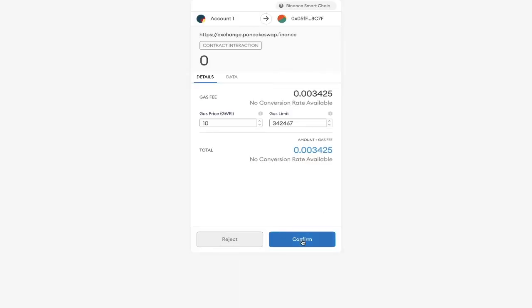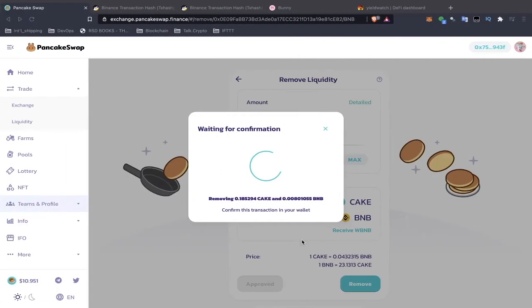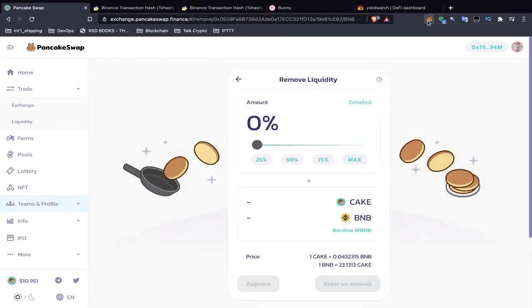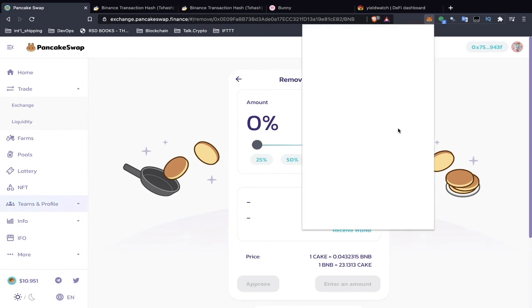So it's going to take out 0.18 cake. Click confirm. And let's see if that cake is in my wallet.